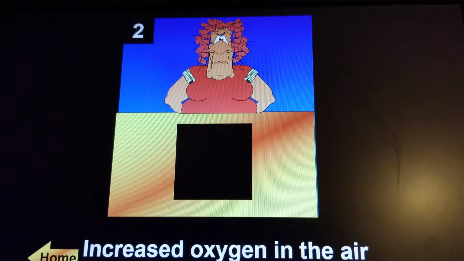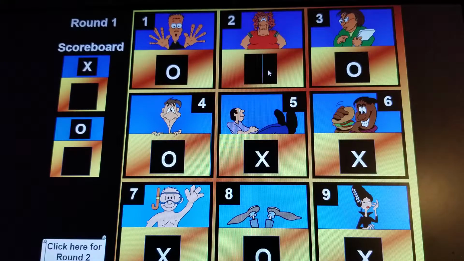So cutting down trees will not give an increase in oxygen in the air, but actually give an increase in carbon dioxide in the air. So you should disagree with this answer. And that would mean that X gets that square for the 5 square win. 1, 2, 3, 4, 5.